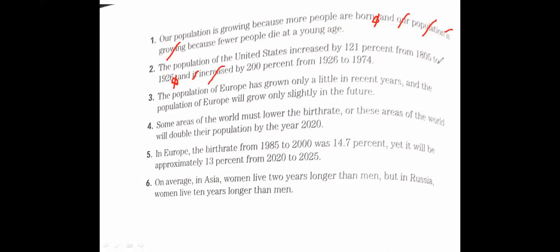The population of the United States increased by 121% from 1805 to 1926 and by 200% from 1926 to 1974. Is it okay? Can we edit "by"? No, you can keep it, okay, because the numbers are different here.